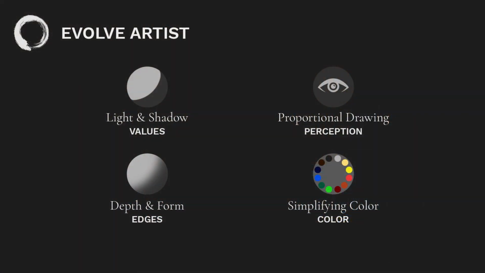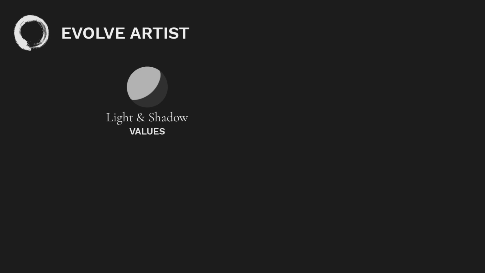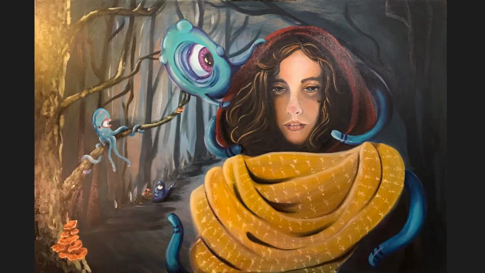So let's start with the first fundamental in the Evolve framework, which is values. I always want to check this one first because it's the most influential out of all of them, and I will stop here if I see issues. So we look at this and we want to say, oh, well, the values are fine, right? Well, actually, despite how awesome this painting is, there are a lot of value issues. So how can I tell? Well, let me start by telling a story.